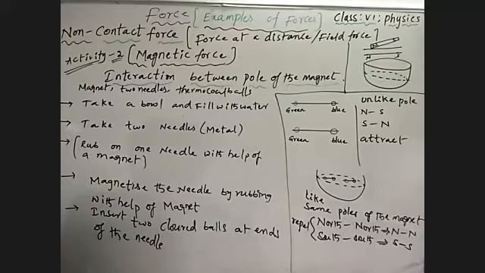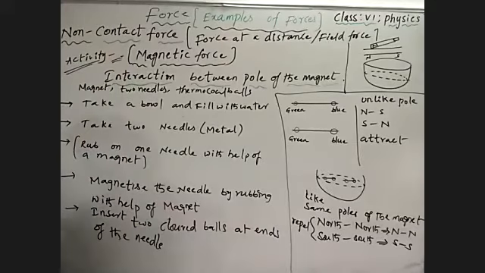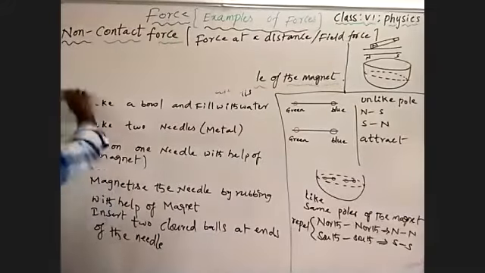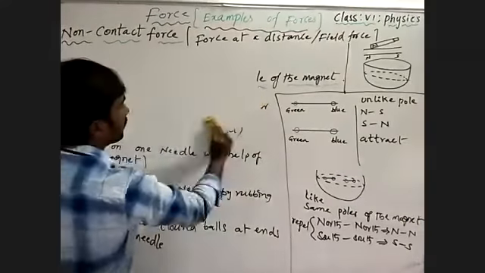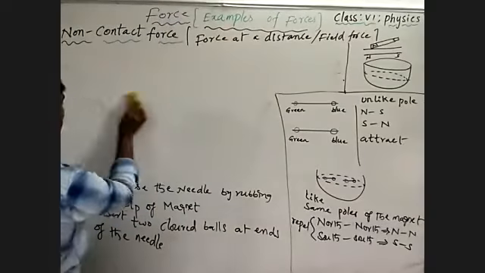Are you clear about that magnetic force? We discussed the third activity. Third activity: interaction between poles of the magnet. So what we understood here is that magnetic force is an example for non-contact force.